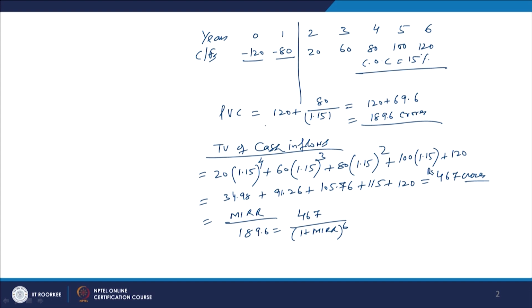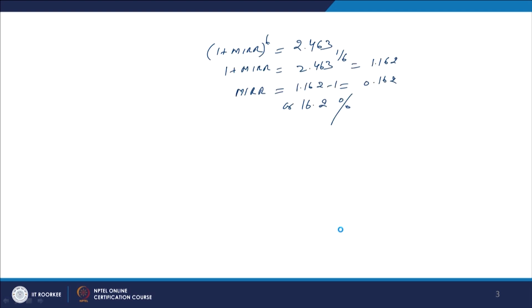Then we applied the model of the MIRR which I just discussed with you, and that model is: the present value of the cost is equal to the terminal value divided by (1 plus MIRR) to the power of the number of years, that is 6. When you solve this, we got a value of 0.162, and in percentage terms it comes out as 16.2%. So, this calculation has helped us find what is called the modified internal rate of return.